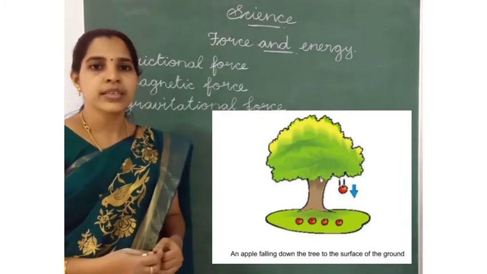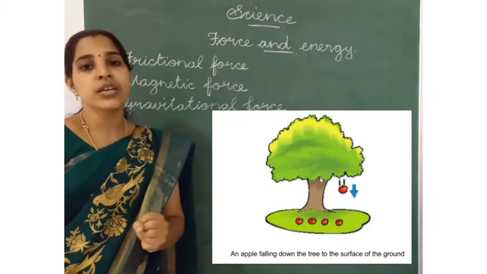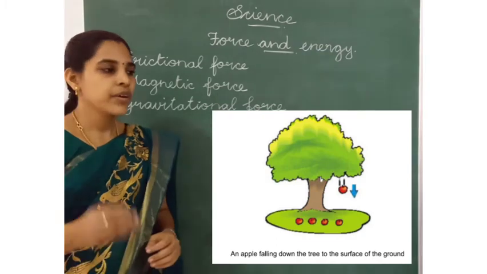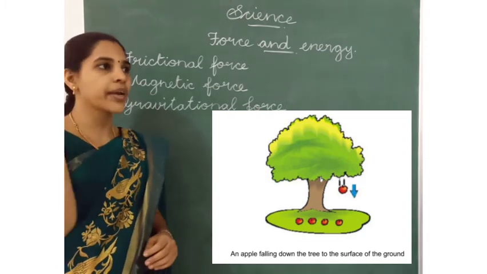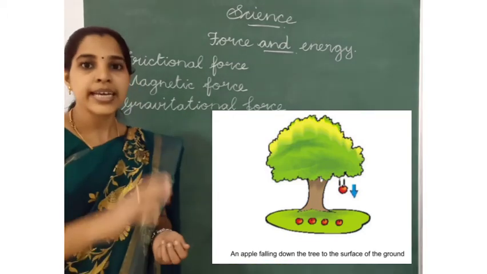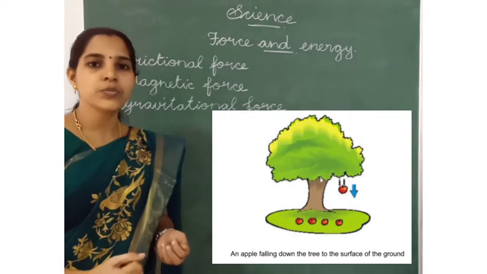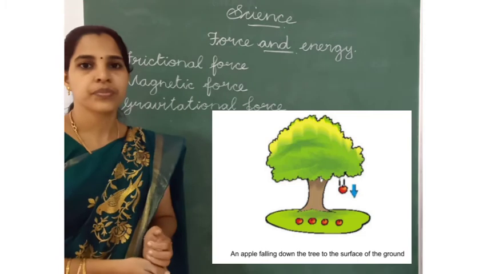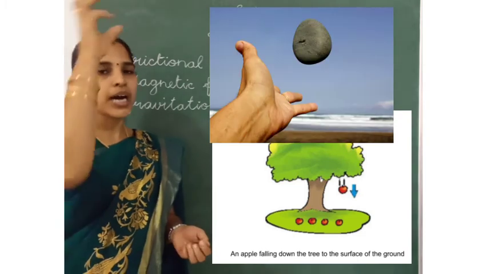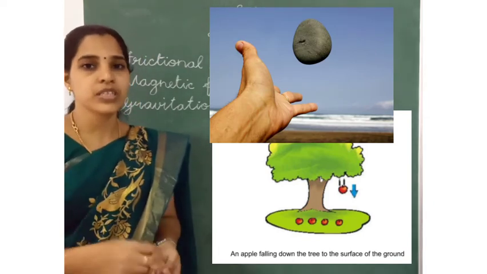Gravitational force means the earth attracts, the earth pulls objects towards the center. For example, when we throw a chalk piece, the chalk piece comes down again because of Earth's gravity. Earth pulls the objects towards itself. This force is called gravitational force. When we throw a stone up, again the stone will come down because of gravitational force.